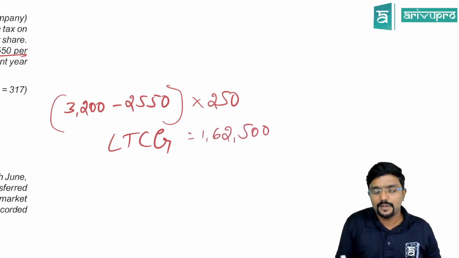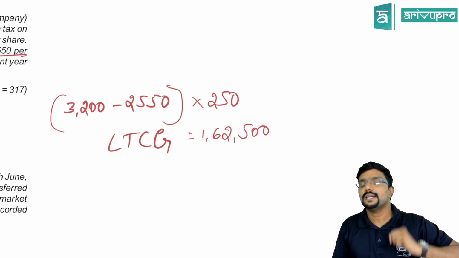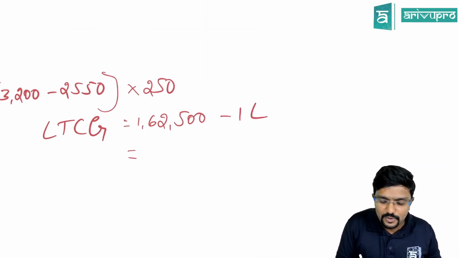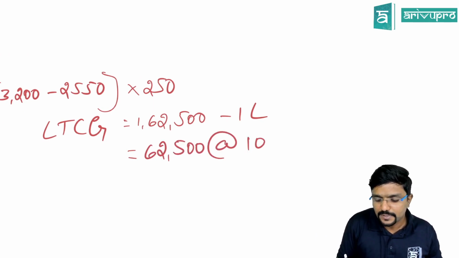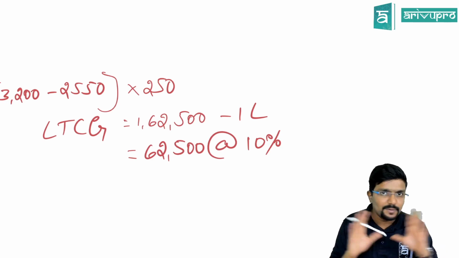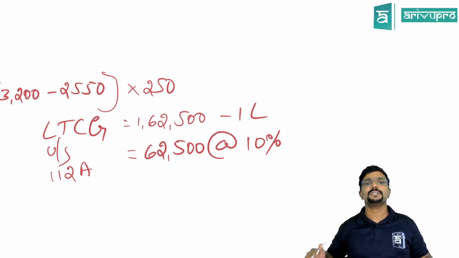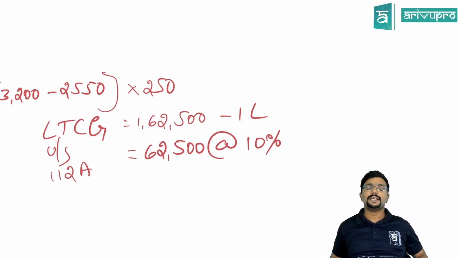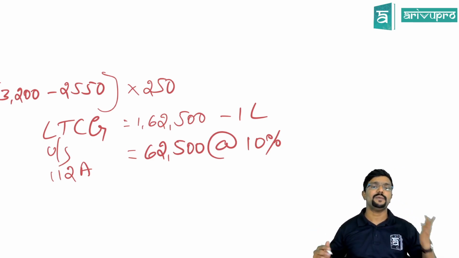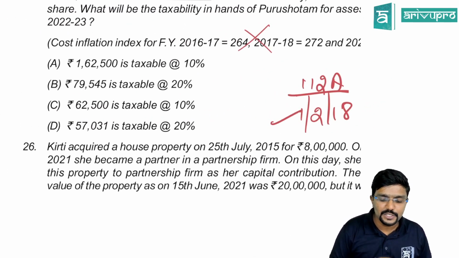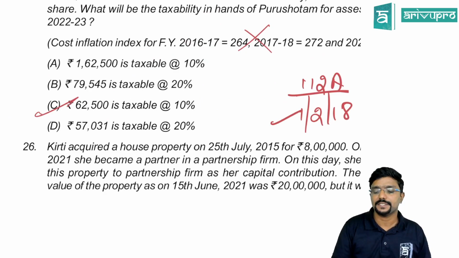1,62,500. But 112A clearly tells not entire amount is taxable, only in excess of 1 lakh. So how much is taxable? 62,500. At what rate? 10%. Long-term capital gain under section 112A is 1,62,500 only, but entire amount is not taxable. Up to 1 lakh it is not taxable. So reduce 1 lakh, remaining 62,500 would be taxable. So what is the answer? 62,500 is taxable at 10%.